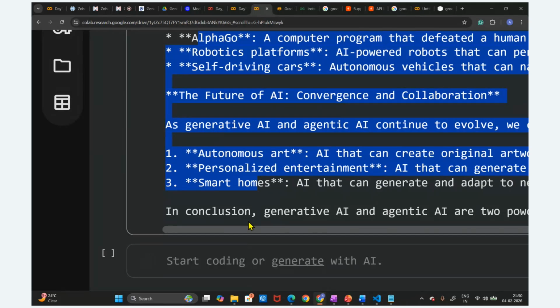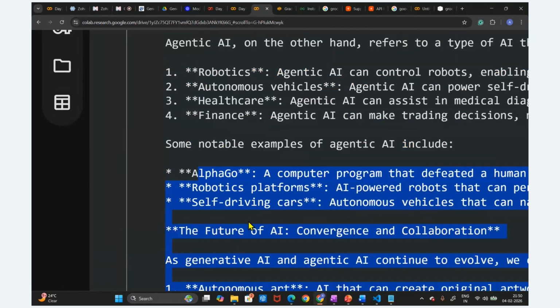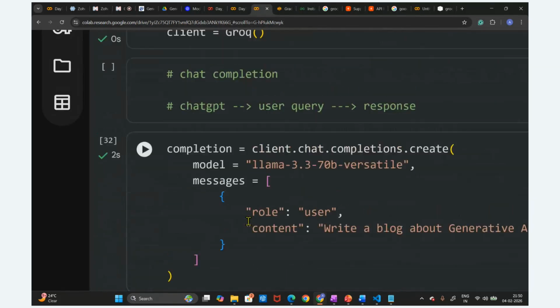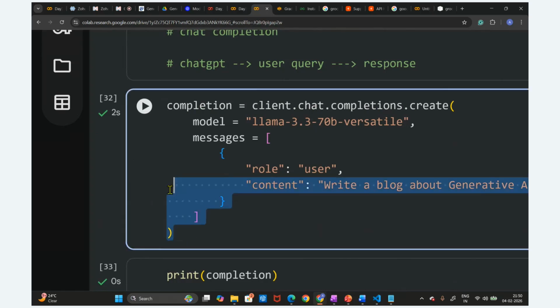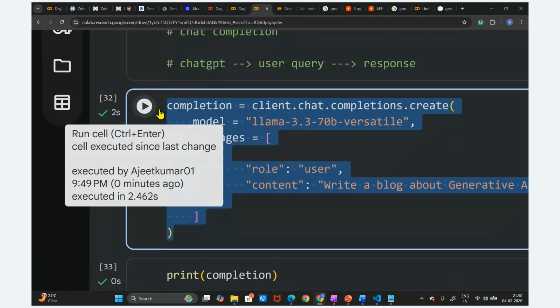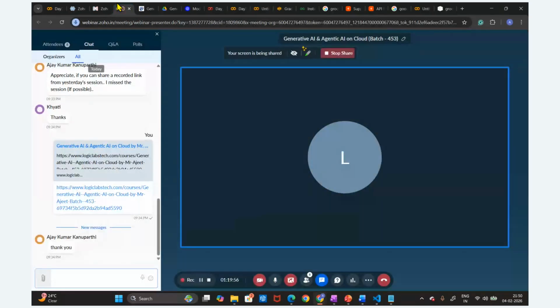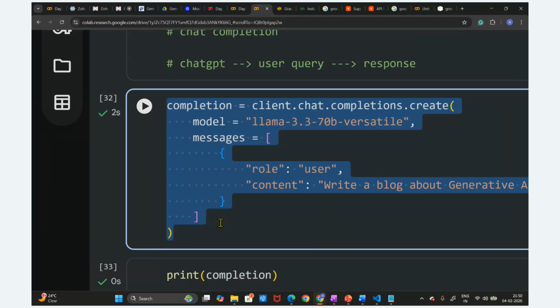So now what is the code we have written, guys? This code I'm going to write in function format. I'm going to write one function for this code. Any questions till now? Okay, no questions. So now I'm going to write one function here. Just copy, write one function here.